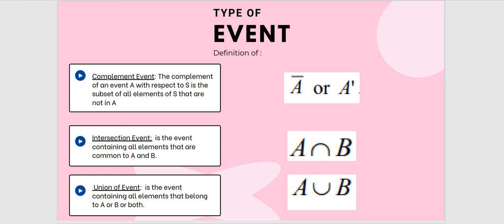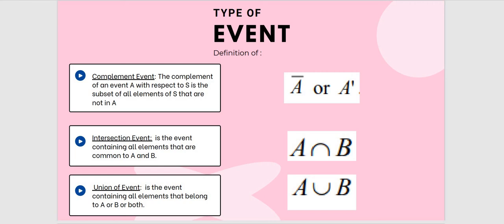So the complement of an event A with respect to S is the subset of all elements of S that are not in A. What that means is, if I give an example from just now, for example roll a die, the set S, or its sample space from just now, S is 1, 2, 3, 4, 5, 6. Let's say I give you an event A, which is even number 2, 4, 6.